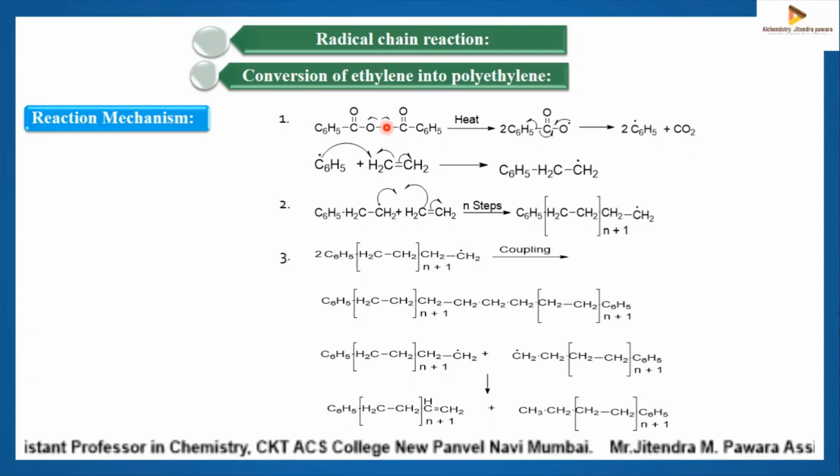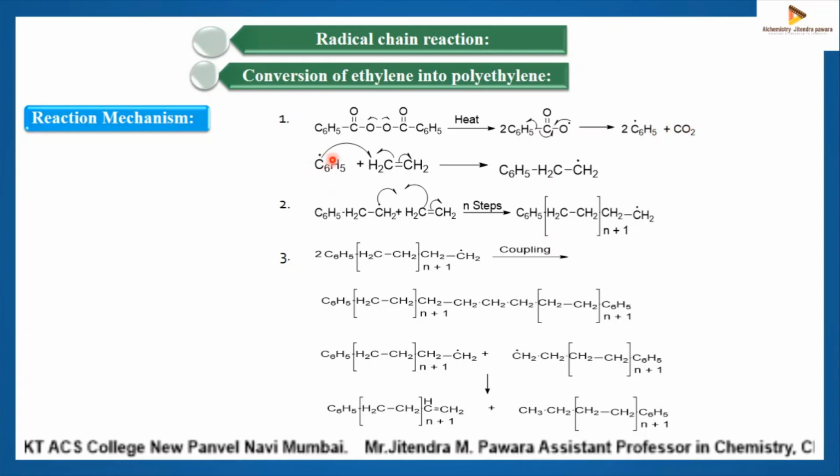The benzoyl peroxide breaks homolytically at its weak bond in the presence of heat. You will get benzyloxy radical. The decomposition of this benzyloxy radical, in the presence of heat, gives phenyl free radical and carbon dioxide.